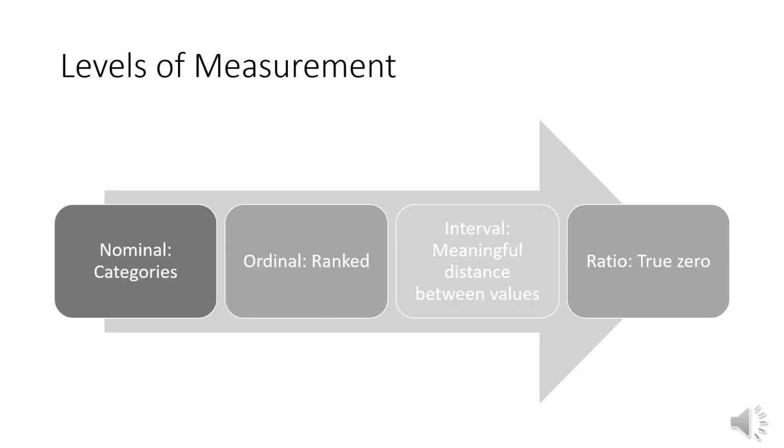In conclusion, there are 4 levels of measurement: nominal, ordinal, interval, and ratio. Nominal includes data that can be categorized. Ordinal includes data that can be ranked. Interval includes data that can be ranked and also has a meaningful distance between values. And then ratio includes data that can be ranked, has a meaningful distance, and a true zero.